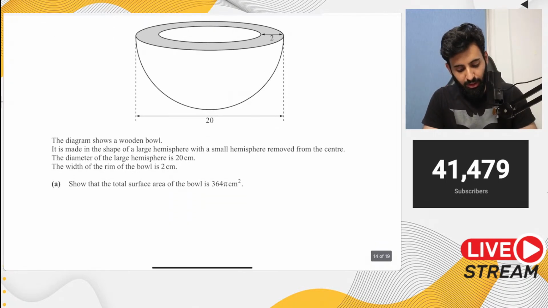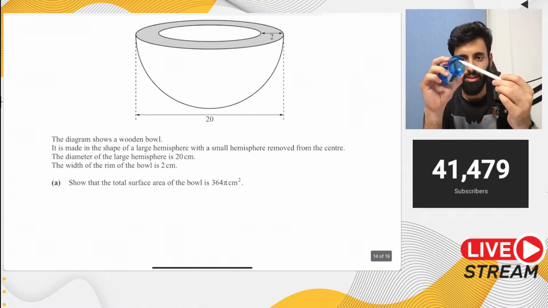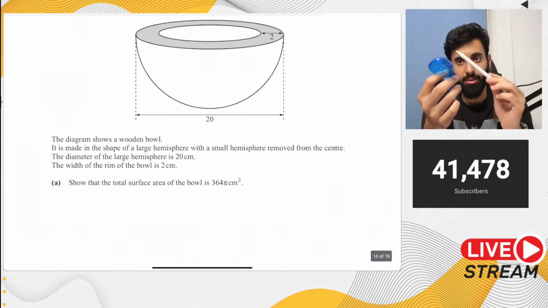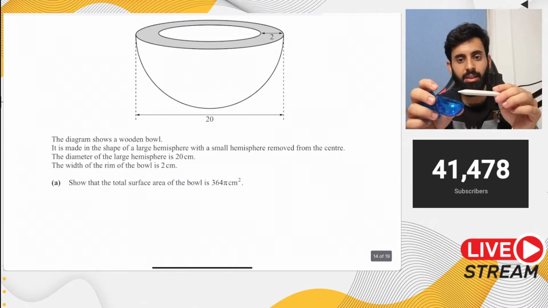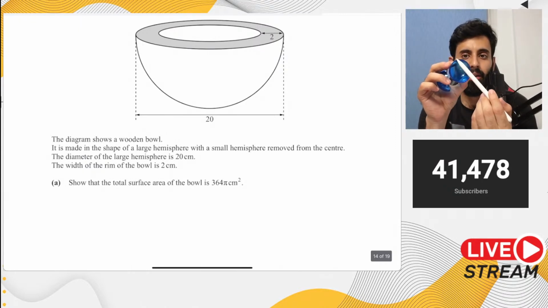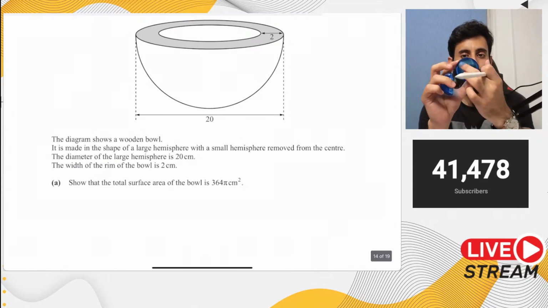Now what you need to do is calculate the total surface area of the bowl. If this is the bowl and I want to calculate the total surface area, that means I need to find out the inner area, and to that I need to add the outer area, and not only that, I also need to add the area of the rim. Okay, so this area, this bottom area, and this area.